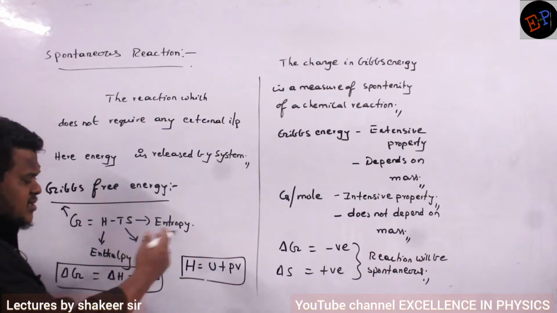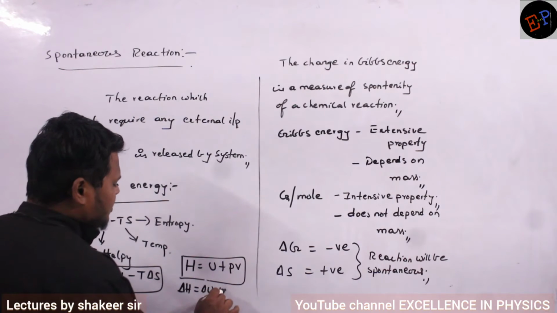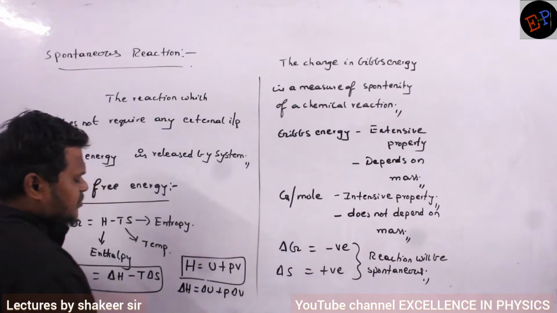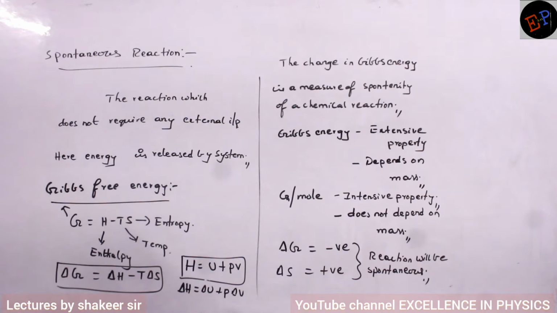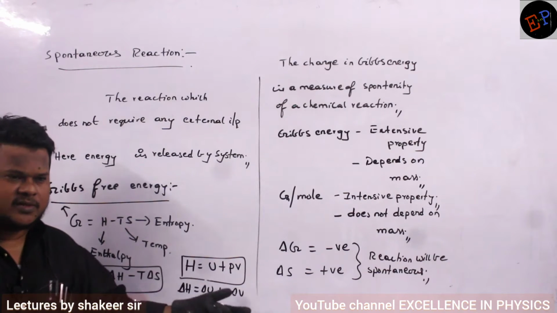So change in enthalpy, how can I write? Change in enthalpy is equal to change in internal energy plus P, change in volume, P delta V. I can write like this. Already we studied all these topics in thermodynamics.